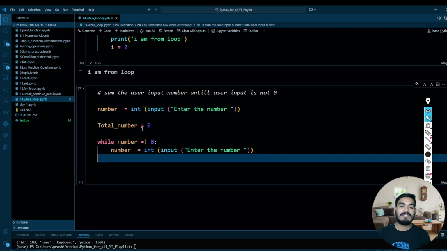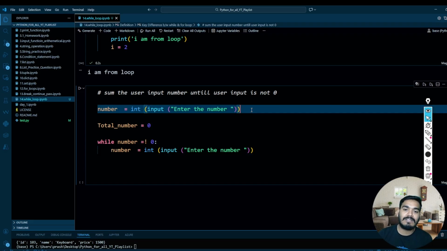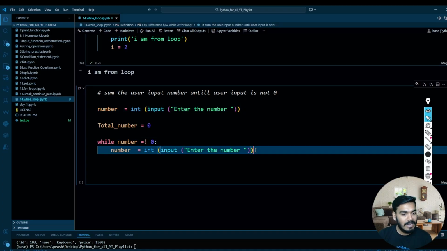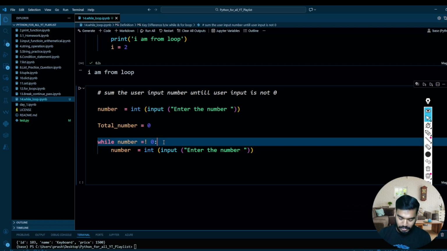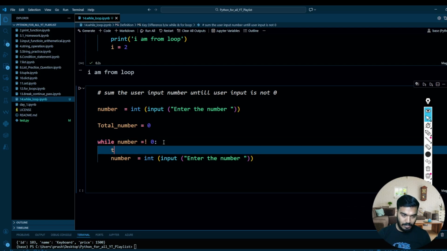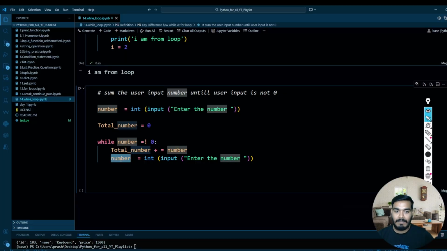Okay, because let's say once you ask the user to enter the number, it is going to enter, let's say, 100 over here. Now it will come over here, it is not a 0, so it will again ask the number. No, it should first sum that. So total number plus equal to, which means the same, like you are adding something to it, this number. Okay, and then you are again going to ask the number.